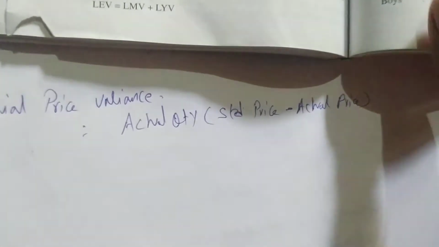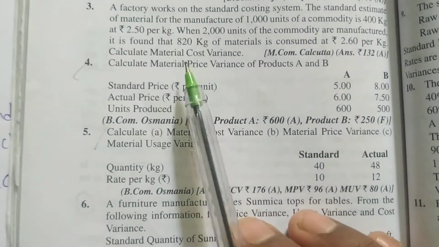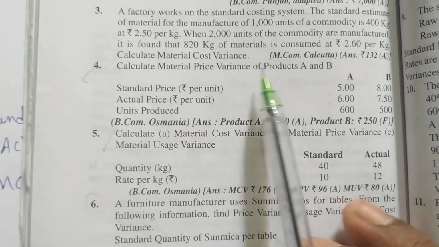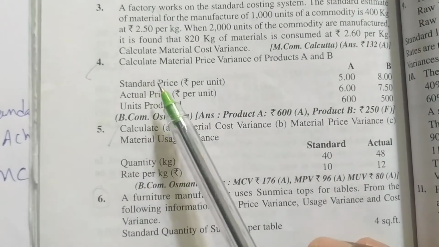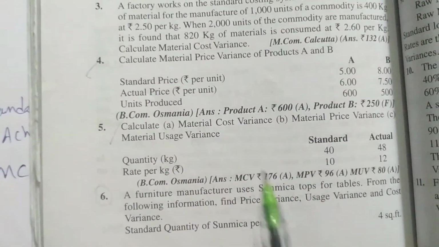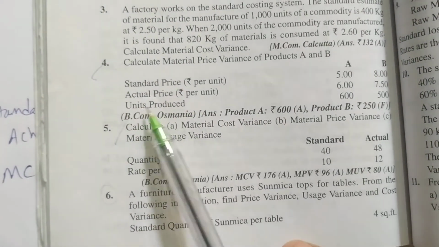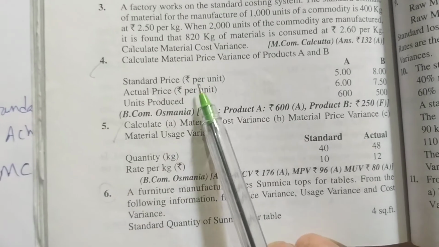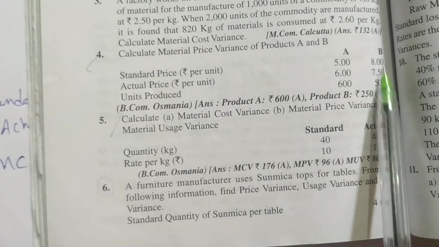We'll do an example. Calculate material price variance of product A and product B. Product A is different, product B is different. Standard price for A and B is given, units produced for A and B also. Units produced means actual quantity. Always remember, actual quantity means units produced. So find out product A material price variance and product B also.